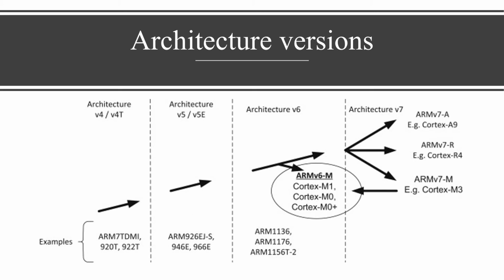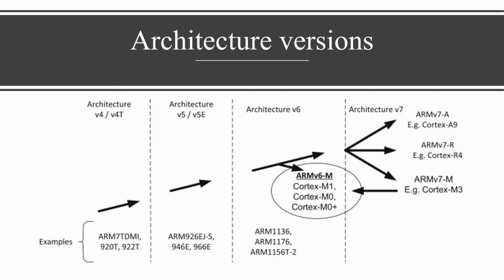Let us discuss the architectural versions of ARM. Over the years, ARM has continued to develop new processors and system blocks. These include the popular ARM7 TDMI processor and, more recently, the ARM1176 TZFS processors, which are used in high-end applications such as smartphones. The evolution of features and enhancements to the processors over time has led to successive versions of ARM architecture. Note that the architectural version numbers are independent from processor names.